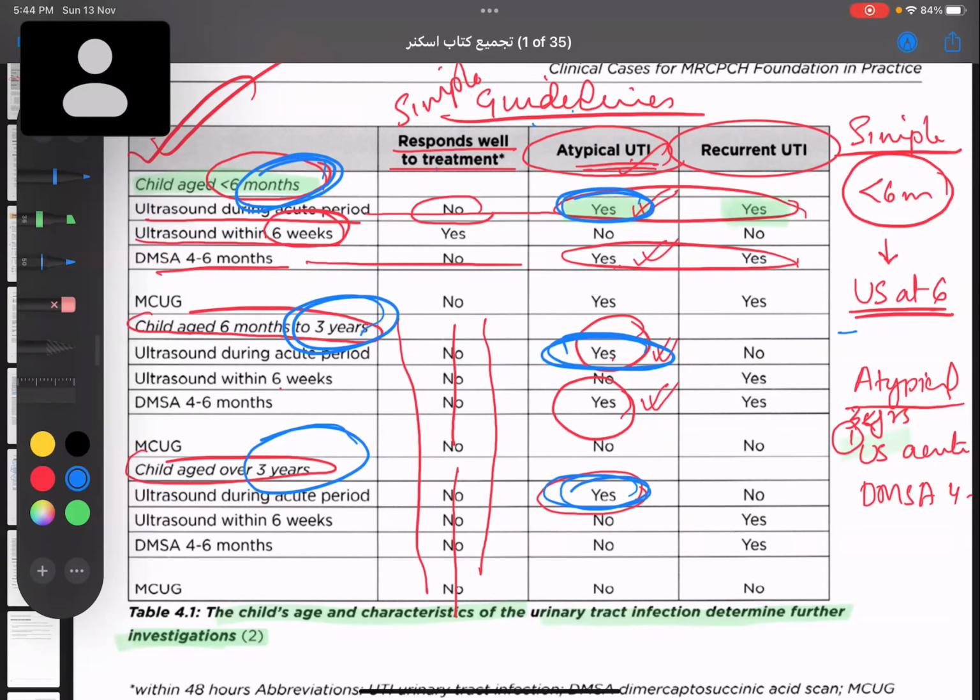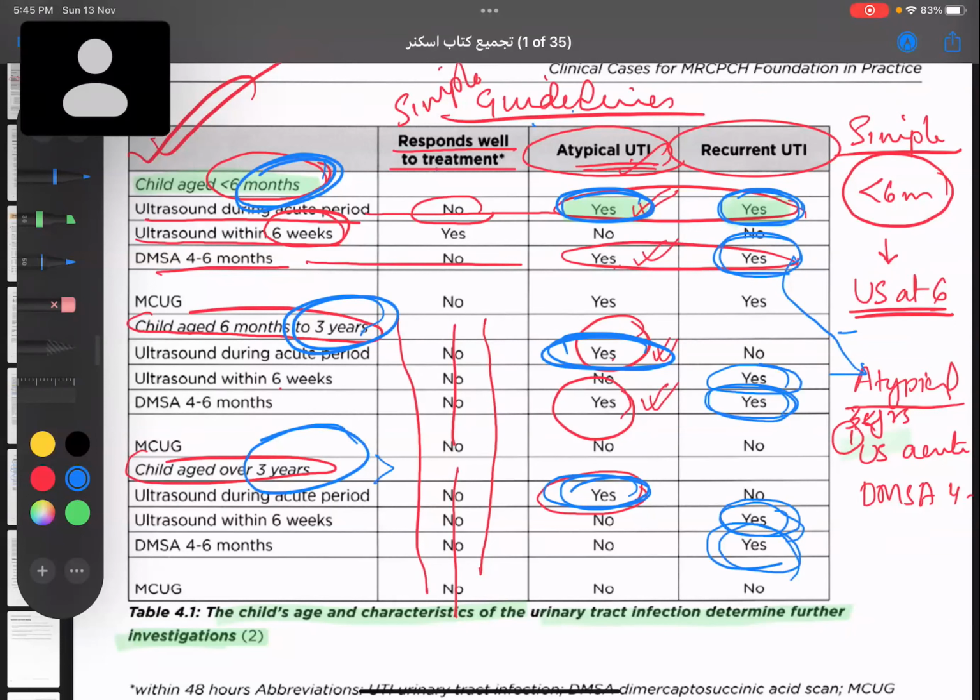If the age of the child is less than 6 months, it is same as atypical. That is, we'll do an ultrasound at acute episode, DMSA at 4 to 6 months. If the age of the child is from 6 months to 3 years, we have to do ultrasound at 6 weeks and DMSA at 4 to 6 months. Next. If it is recurrent UTI, and if the age of the child is more than 3 years of age, we have to do an ultrasound within 6 months as well as DMSA 4 to 6 months. That's it.